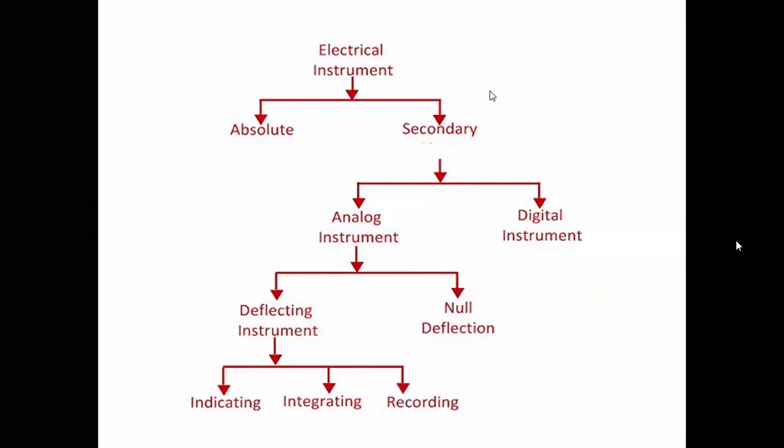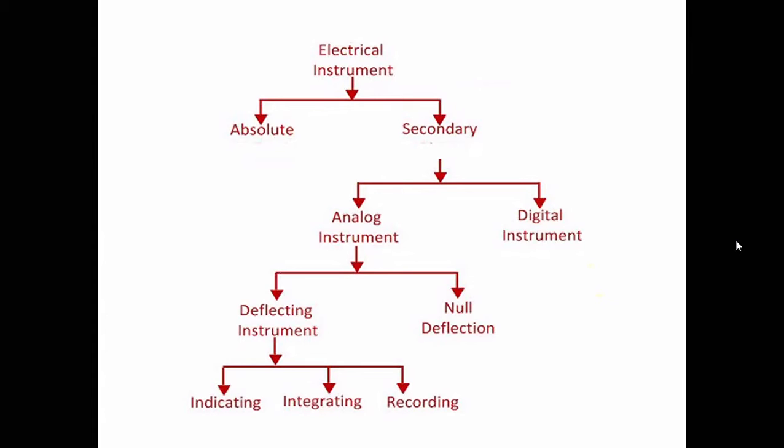Now coming to the instrument part, different types of instruments are there. These are the electrical instruments. We can classify them; I have taken all of this from the internet. Electrical instruments can be classified into two categories: absolute and secondary instruments. Absolute instruments do not require any calibration. It is a very astonishing fact.